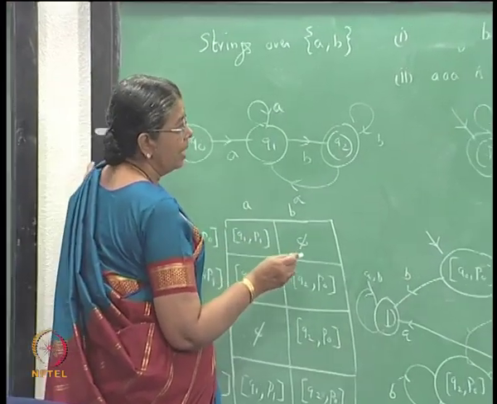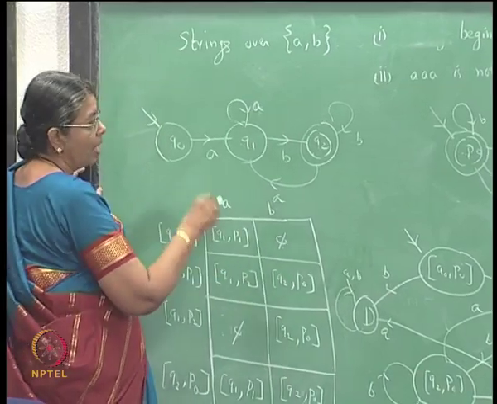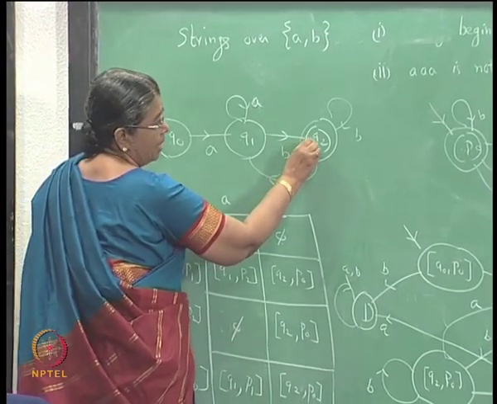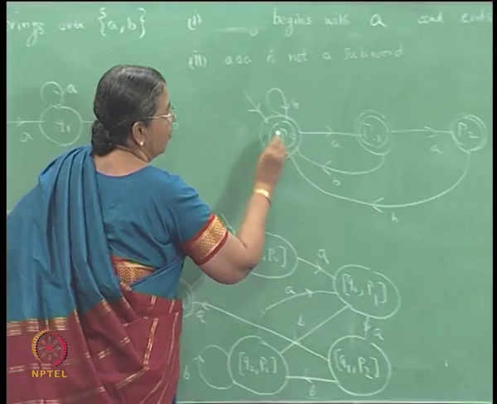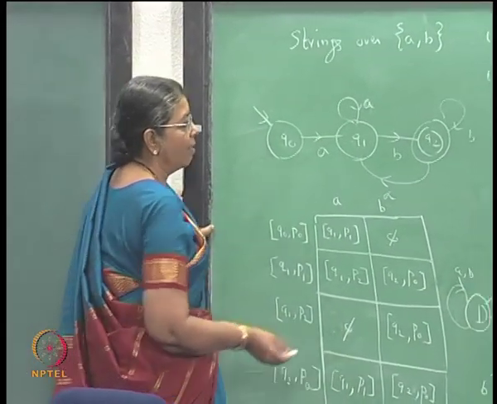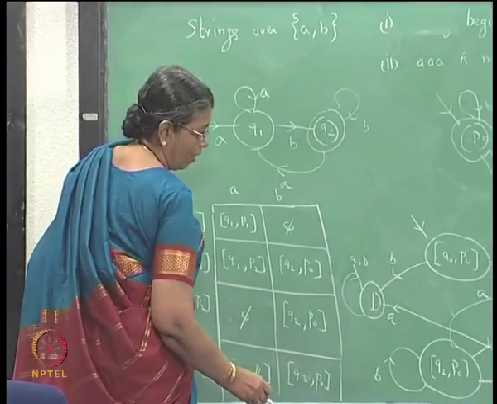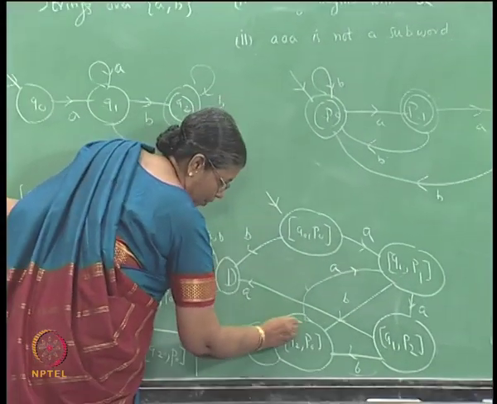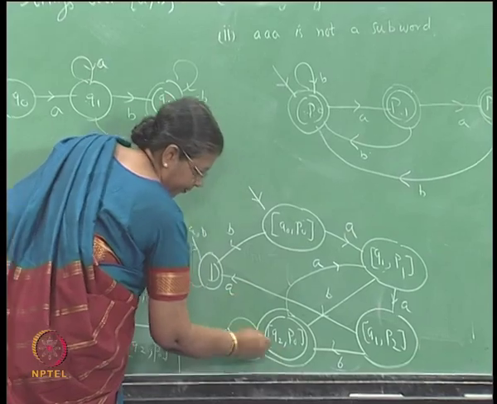Now, what is the final state? The final state is such that the first component should be a final state of the first machine, the second component should be a final state of the second machine. In the second machine all three are final states, in the first machine only Q2 is a final state. So, in this case only this is the final state.